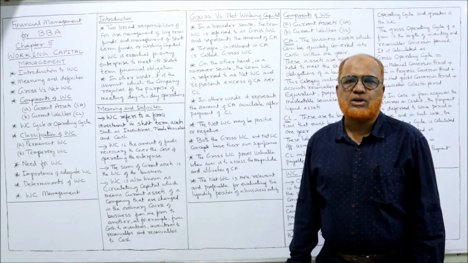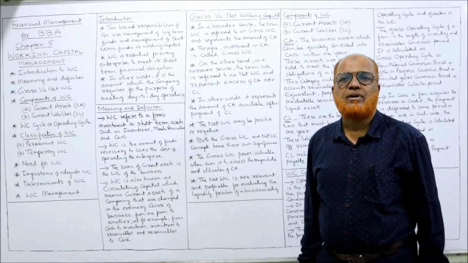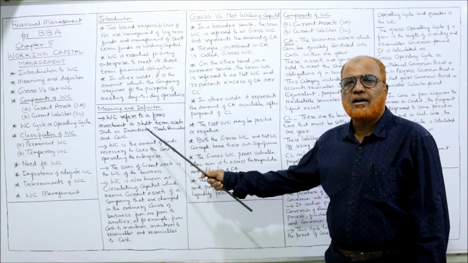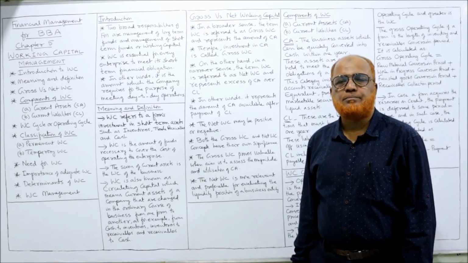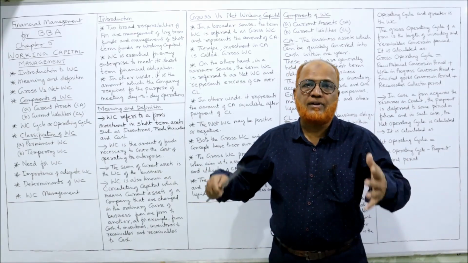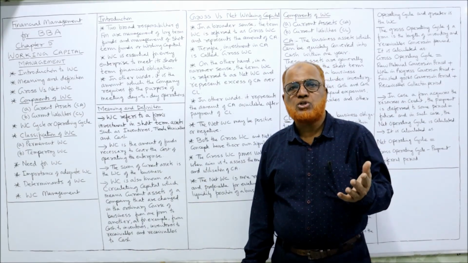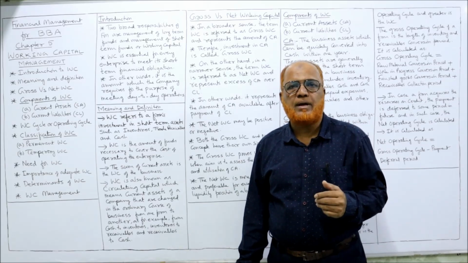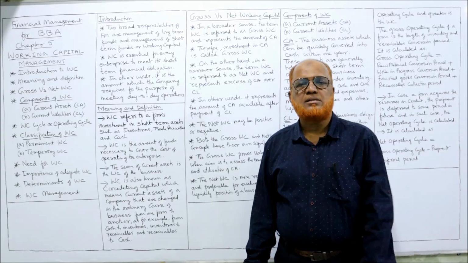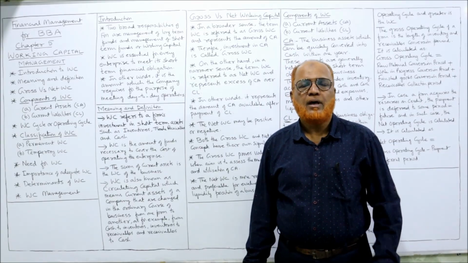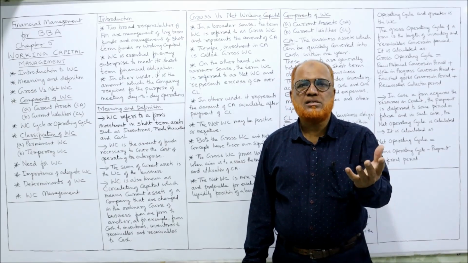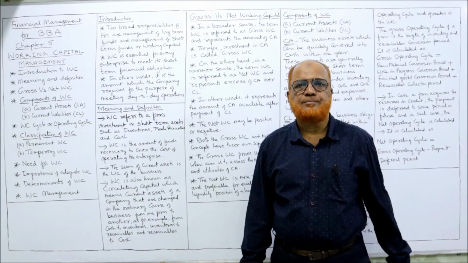Now, meaning and definition. Different authors have given different definitions to the term working capital. It refers to investment in short-term assets. The long-term assets are the fixed assets, like building, machinery, furniture, equipment. All these are long-term assets. The short-term assets are inventory, receivables, cash and cash equivalent. So these are called short-term assets.